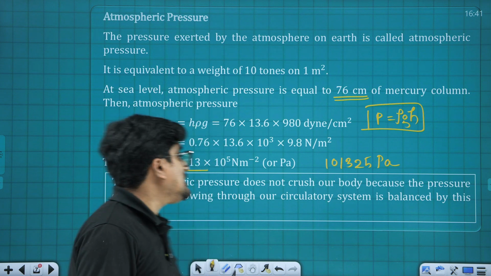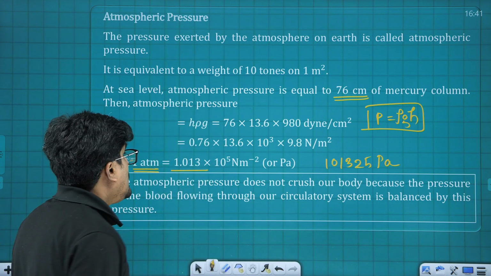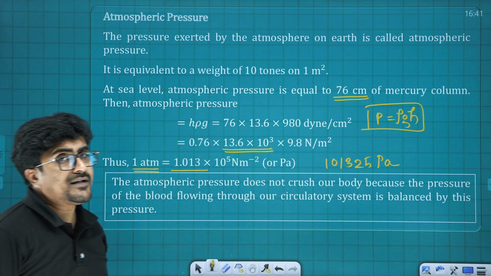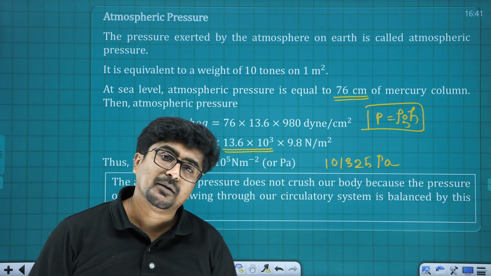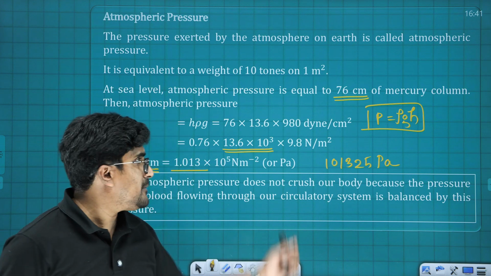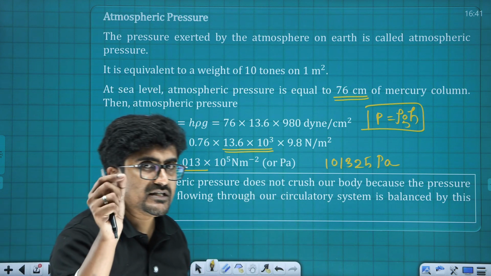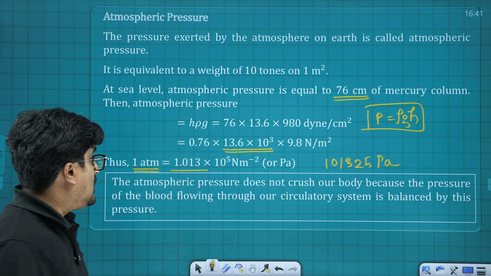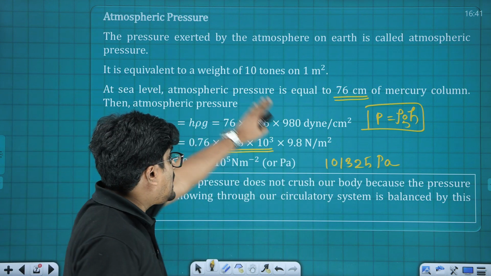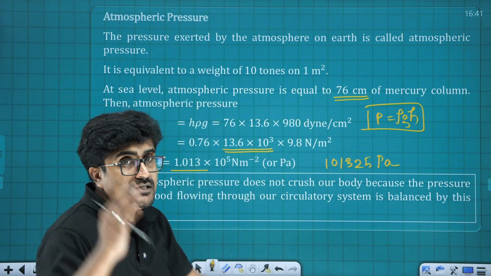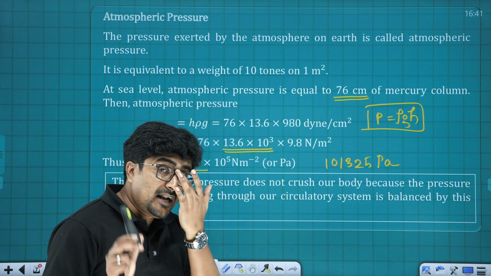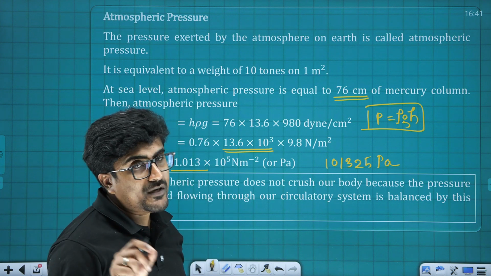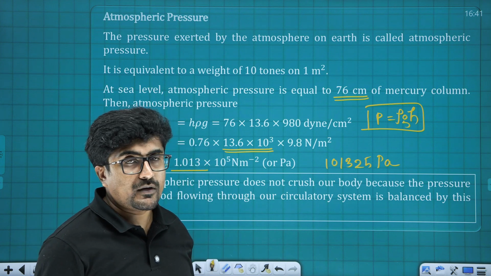Fine, that is 1 atmospheric pressure, and there you must understand one thing, what is the density of mercury? That is going to be 13.6 into 10 to power 3 kilogram per meter cube, and of course you can take acceleration due to gravity G as 9.8. That is how we calculate the atmospheric pressure. Directly we can get this one, and in terms of mercury it is 76 centimeter of mercury, and there again I repeat, you must not miss the density value of mercury, that is 13.6 into 10 to power 3 kilogram per meter cube.